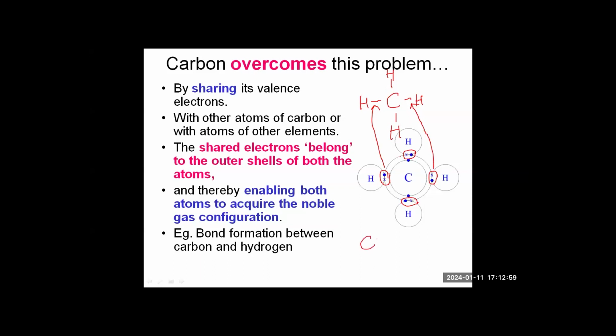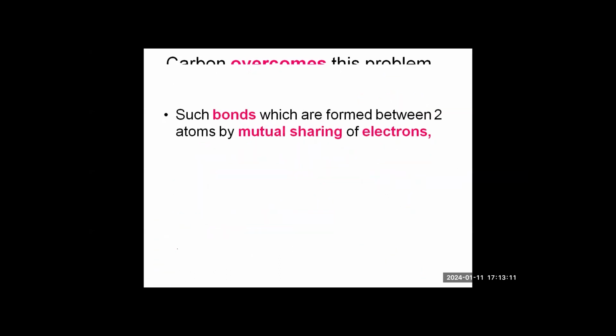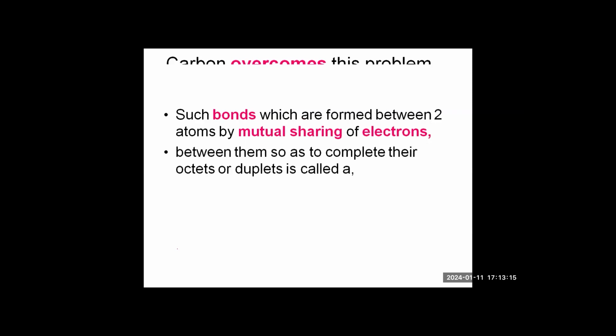It makes the compound CH4, methane. In this way, you can create several other compounds by mutual sharing of carbon with other elements. As we have already discussed in the previous chapter, when electrons are shared between atoms, it makes a covalent bond.